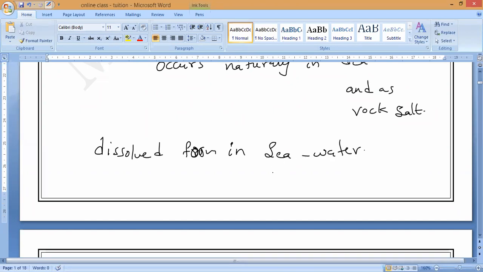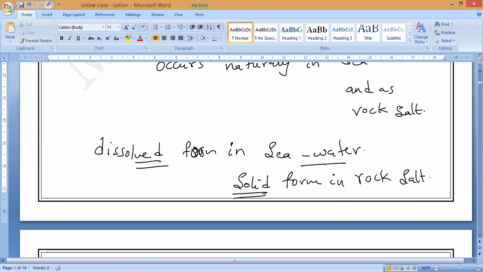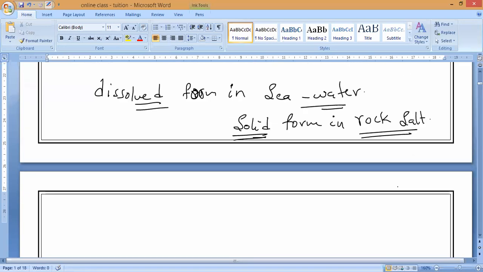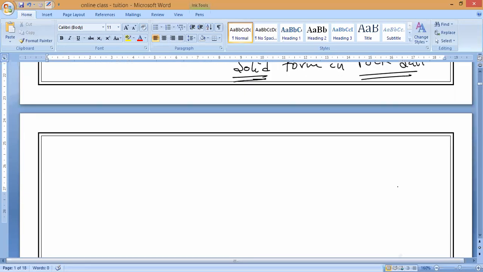And common salt occurs in solid form in rock salt. Naturally, it is present in dissolved state in seawater and as rock salt, like big stones. Now, one by one, we will discuss how it is present, and I will show you how the rock salt is present.